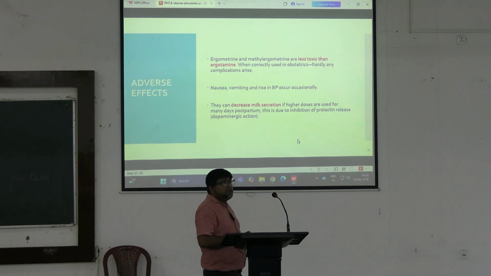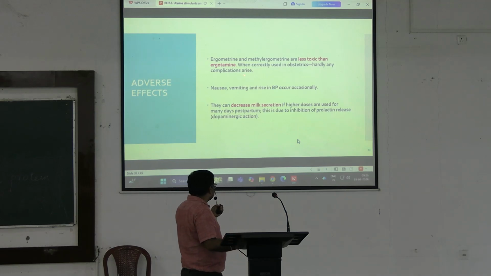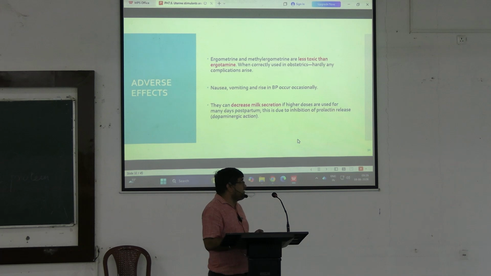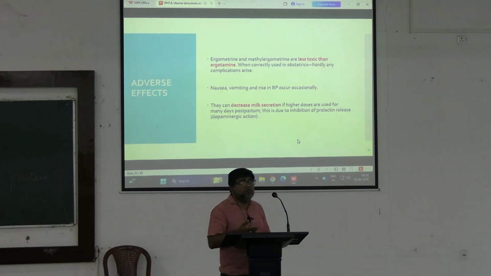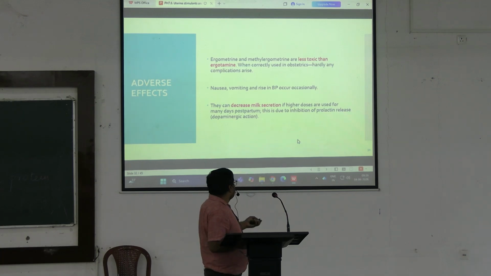Adverse effects: they are less toxic than ergotamine as they are weaker vasoconstrictors. Hardly any complication arises with the therapeutic dose. Nausea, vomiting and a rise in blood pressure can be seen, and with long-term use, a decrease in milk production can be seen due to inhibition of prolactin release.